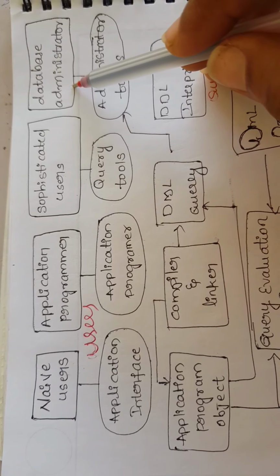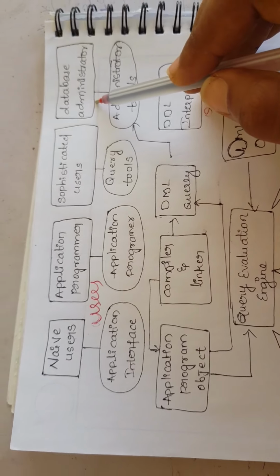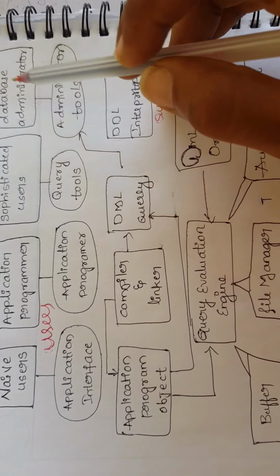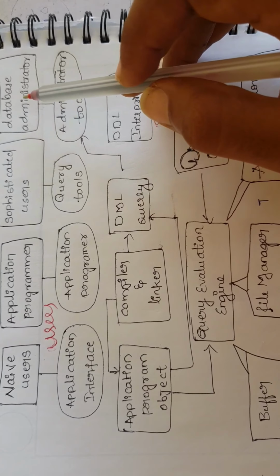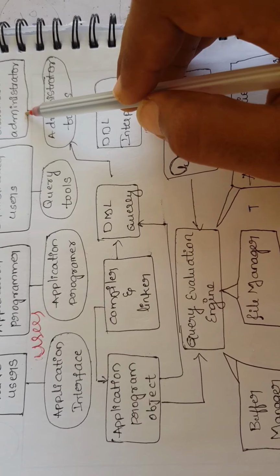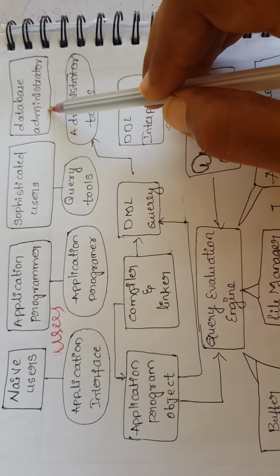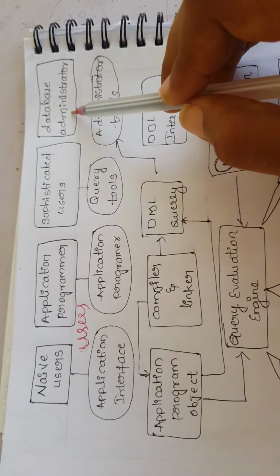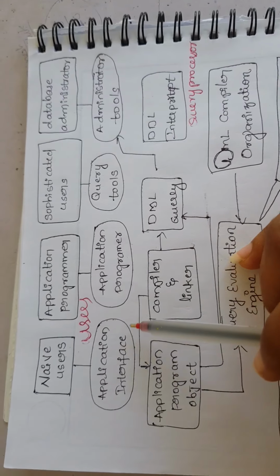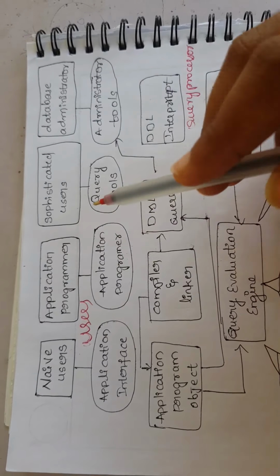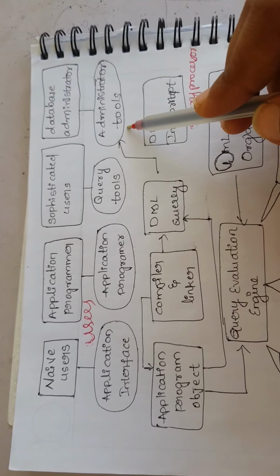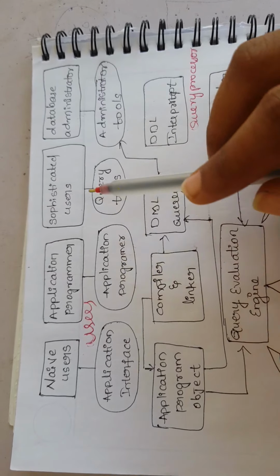Again, the database administrator includes the following things like schema definition, storage structure, granting users authorization to access the database, and specifying the integrity constraints. We'll discuss this further. Application interface, application programmer, query tools, and administrator tools. These are also users in it.